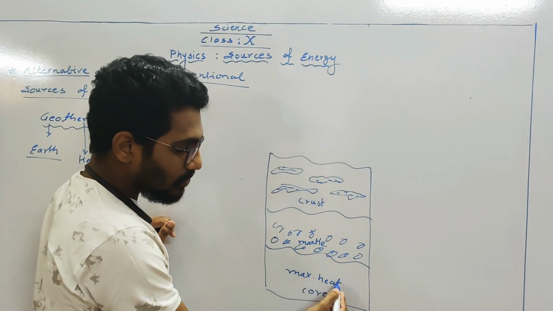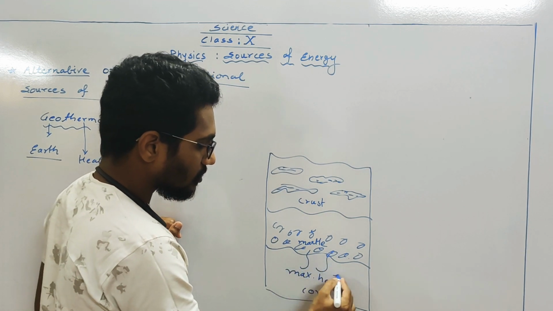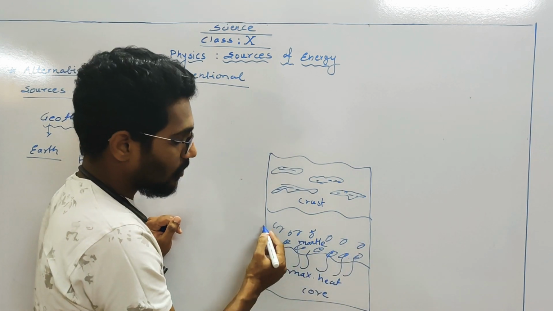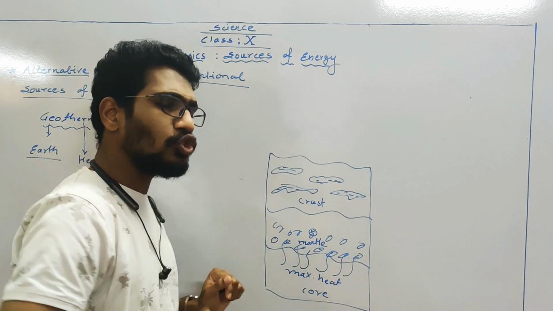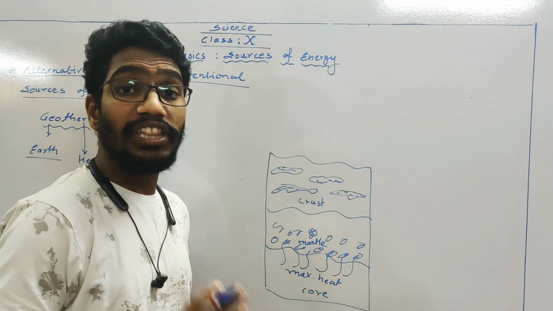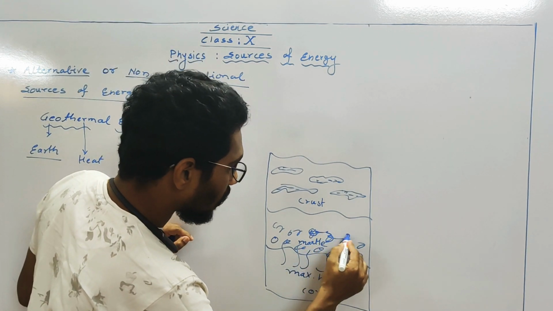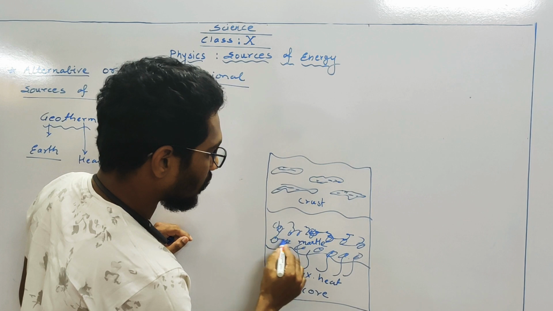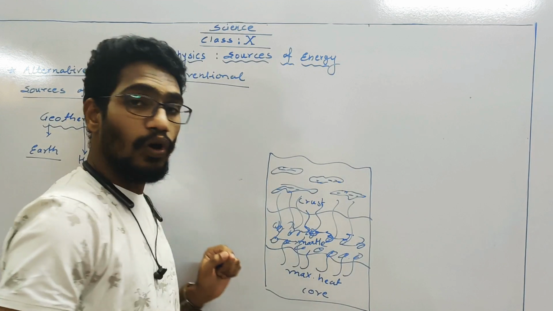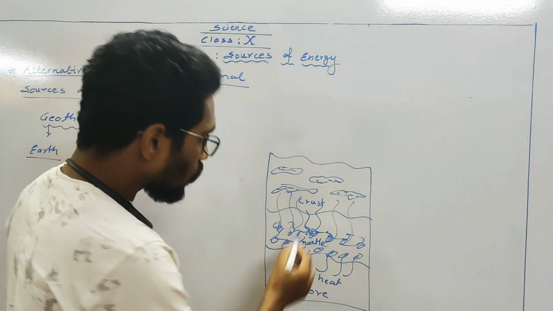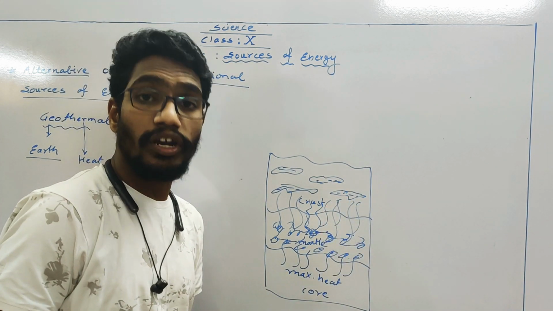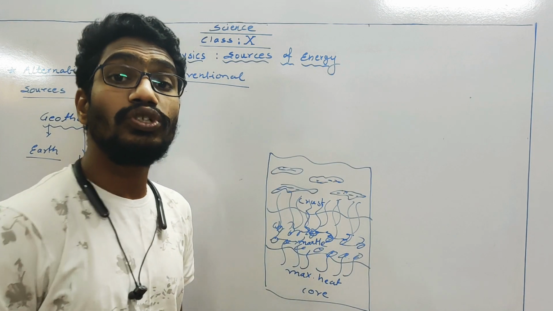Now, because of this maximum heat present in the core, that heat comes in the upward direction and is given to the rocks present in the mantle area. This heat is so maximum that even rocks melt. You can understand how much the heat is, rocks melt. So these molten rocks, because of this tremendous heat, come in the upward direction, because hot things always rise up. When this molten rock comes upward, it comes in contact with the water, and that water gets converted into steam.